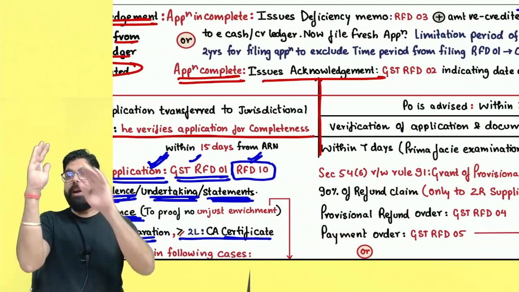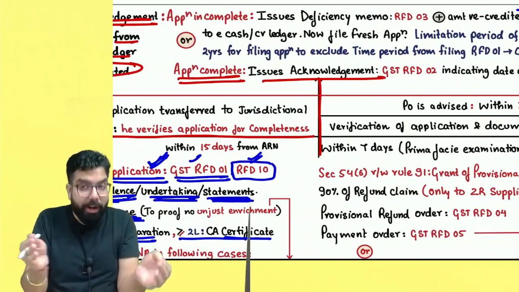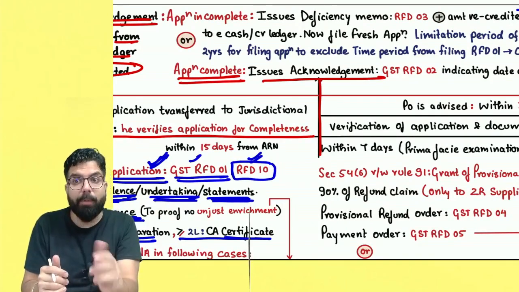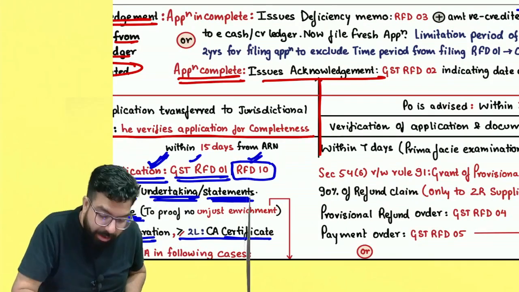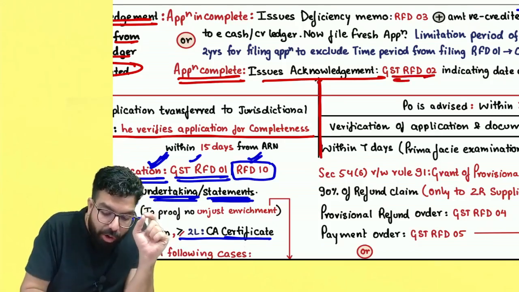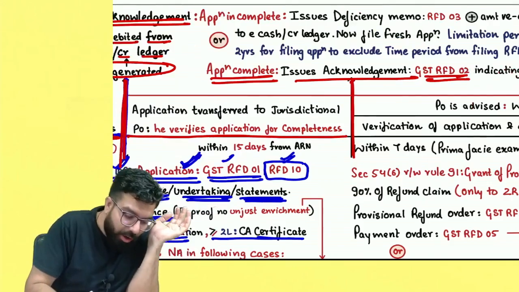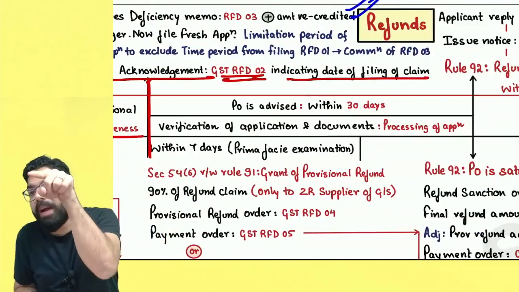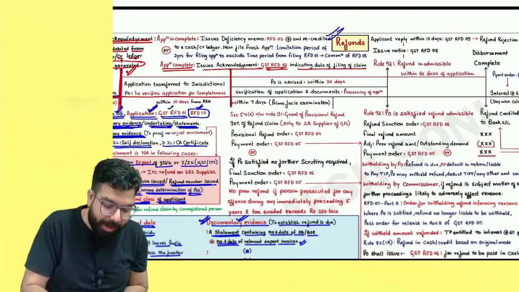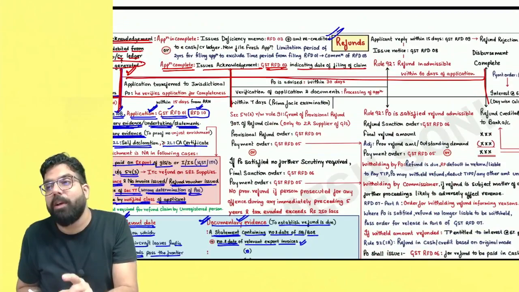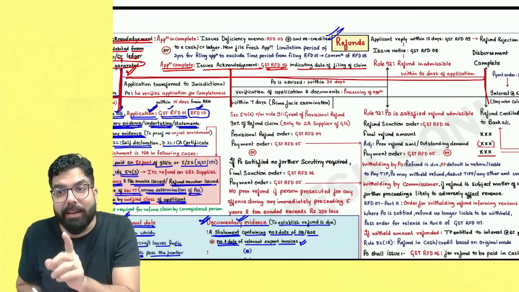So you filed your application. Now he'll take some time to do the verification whether the application is complete, documents are completely provided or not provided. And after that, he will give you an acknowledgement. An acknowledgement will be given in GST RFD02 indicating the date of filing the application. Why are they indicating the date of filing the application? From the date of filing the application, the money will come in your bank account within 60 days. And hence, they always mention in the acknowledgement the date of filing the application.